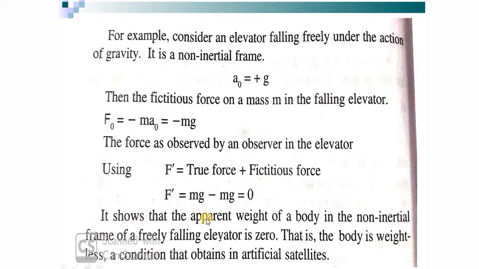And it shows that the apparent weight of a body in a non-inertial frame will be what? The weight of the body will be m into acceleration. It is already acceleration, so the net force will be 0. That is, the body is in a weightless condition. A condition that we obtain in an artificial satellite. The net weightlessness, since what you feel is that the net force is 0. Okay, so we feel weightlessness inside a what? Freely falling elevator.